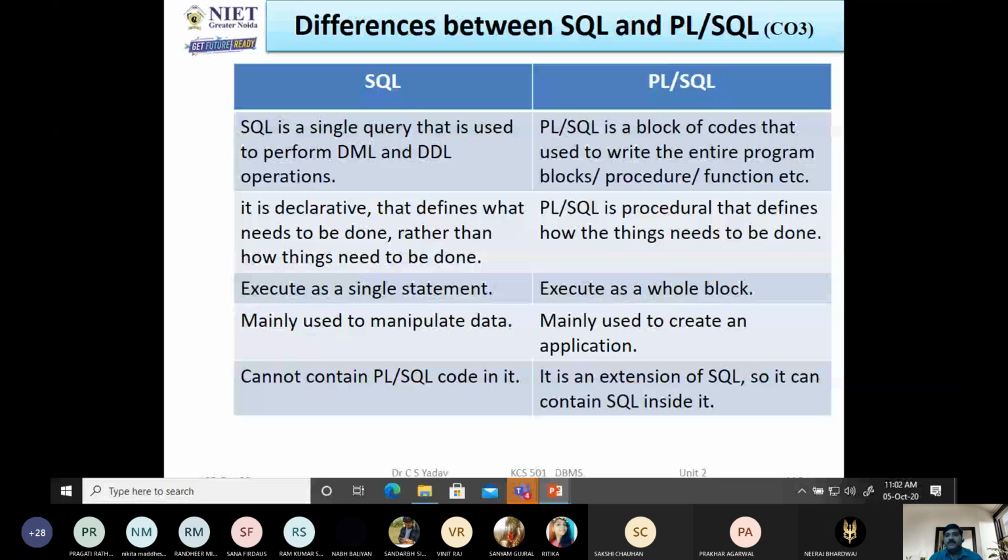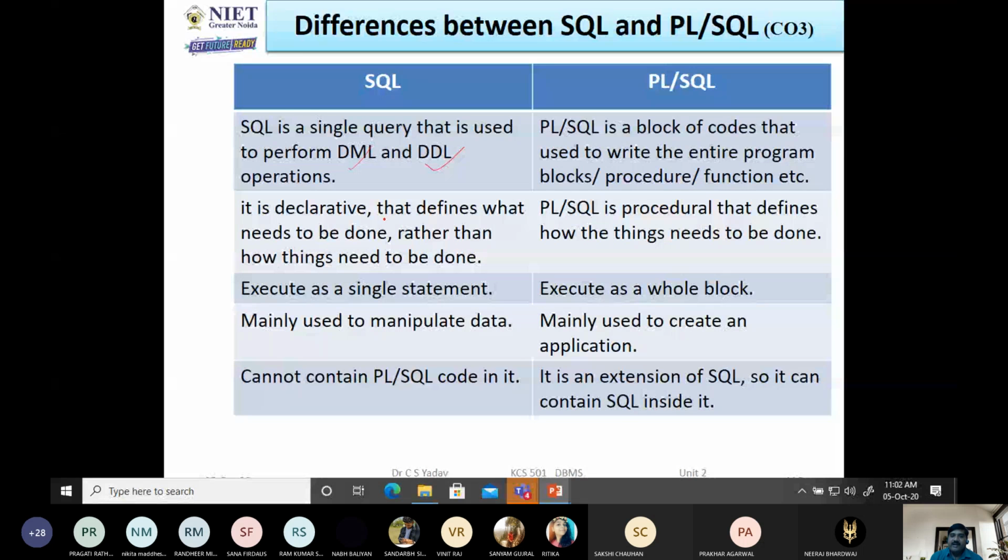Now, the difference between SQL and PL/SQL. Obviously, SQL is a single query that is used to perform data manipulation language, data definition language, and the other ones are transaction control language and data control language. But PL/SQL is a block of code used to write an entire program: blocks, procedures, or functions. I will demonstrate how to write procedures and functions using PL/SQL constructs.